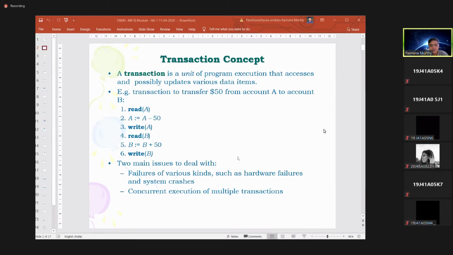When can you say the transaction is finished? First you read the value of account A, and check whether it contains a minimum of $50 or not.